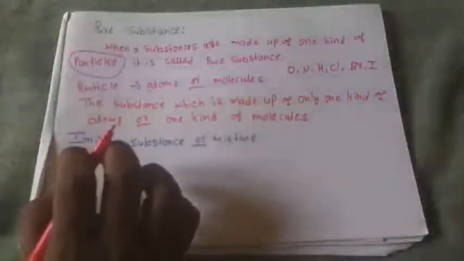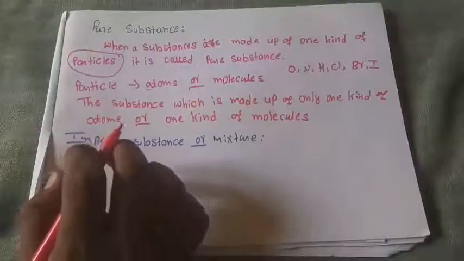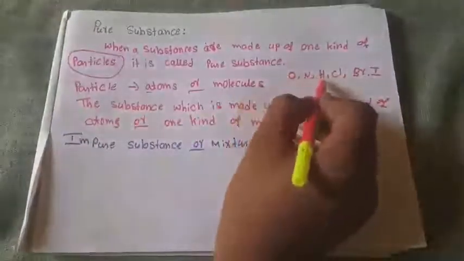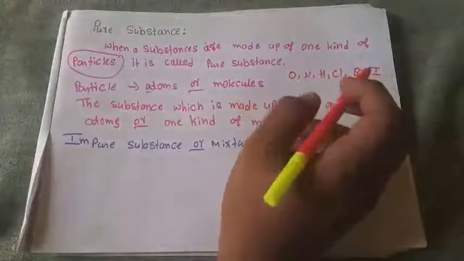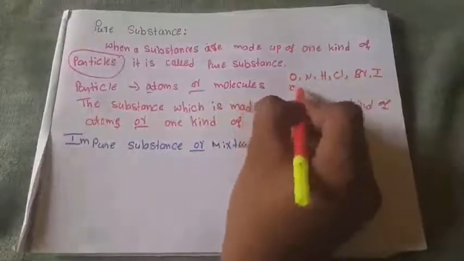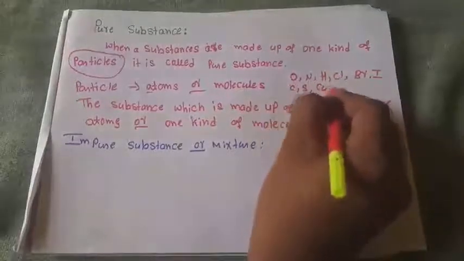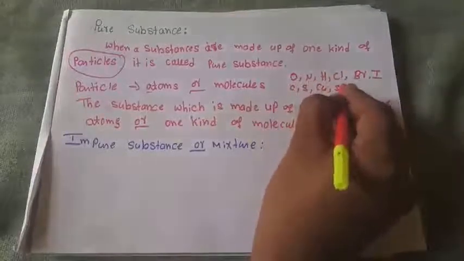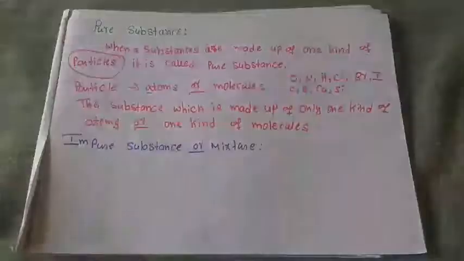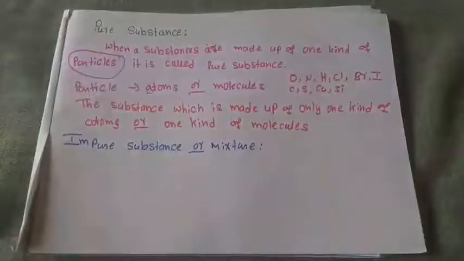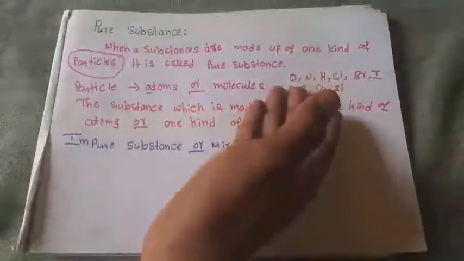These all are pure substances because they contain only one kind of particles: oxygen, nitrogen, hydrogen, chlorine, bromine, iodine, carbon, sulfur, then copper, gold, silicon. These all come under the pure substance because they are made up of only one kind of substance. These all are elements.